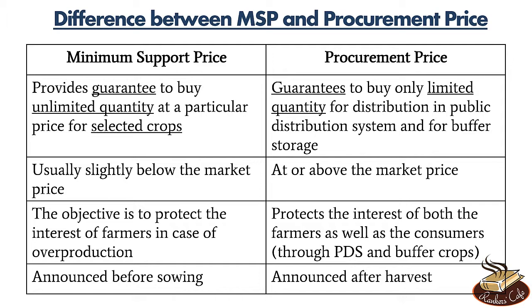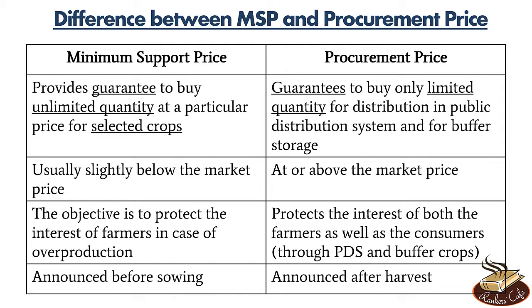Okay. And while the MSP is usually slightly below the market price, procurement price is at or above the market price. Now the objective of MSP is to protect the interest of farmers in case of overproduction, while the procurement price protects the interest of both the farmers as well as consumers. How consumers? Well, through PDS and buffer stock.